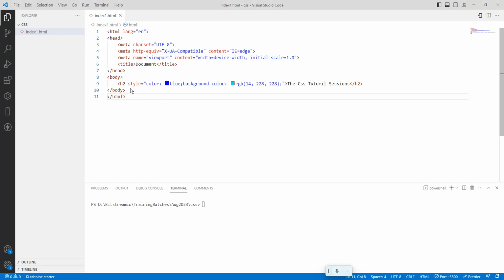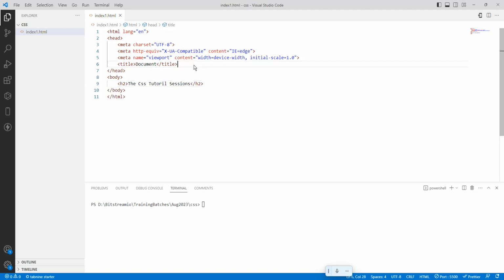So there are three ways we can assign CSS. What are the three ways? One is internal. Sorry, this is inline. Inline means I want to write a style within the tag, even if it is a static tag. So that is called inline CSS. Okay, I want to apply the same color, so I will cut it and remove it. So this is the inline.